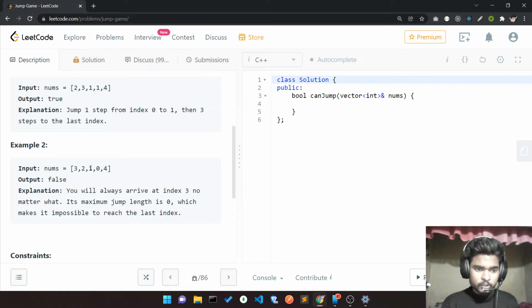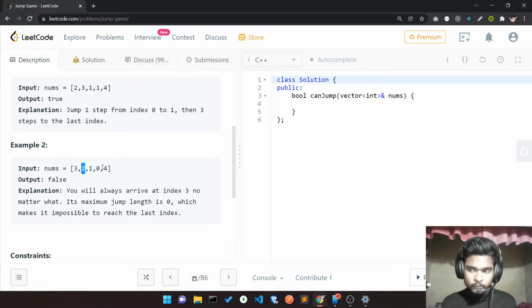So let's try to jump to the position of 2. At most I take two steps, either one step or two steps. If I take two steps, I'm again reaching the 0, and if I reach the 0, it's not possible to go to the end.